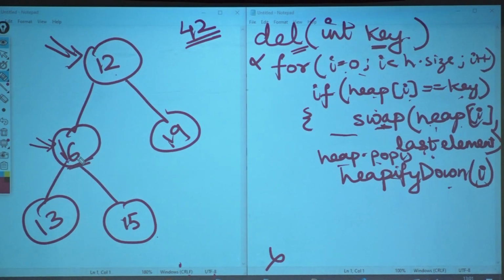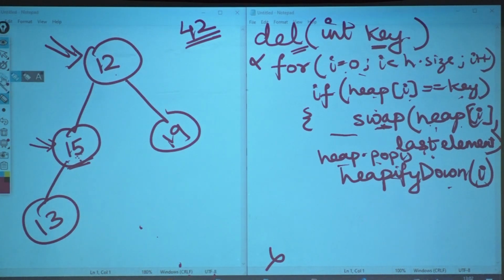I locate where 16 is. After locating where 16 is, I will swap it with the last one. So 16 comes here, 15 comes here. Okay, I'll just write it clearly. 15 comes here. I will pop this out, and I will call heapify down on this index.